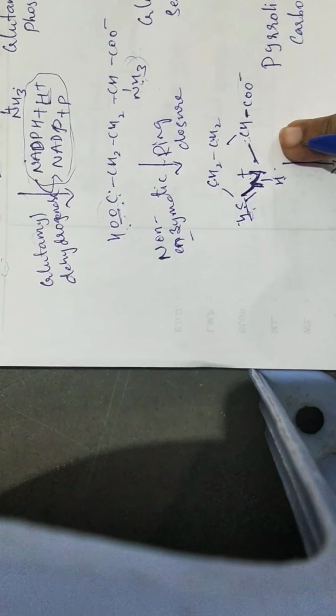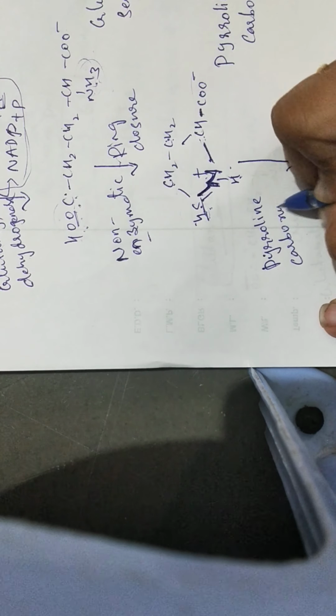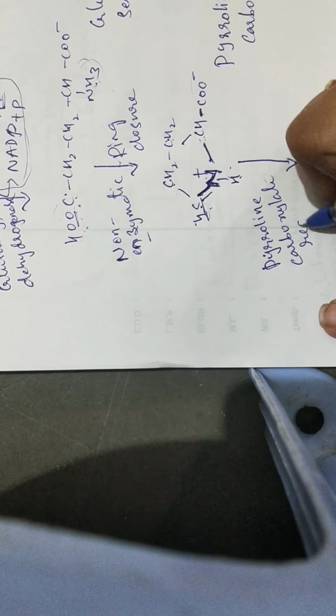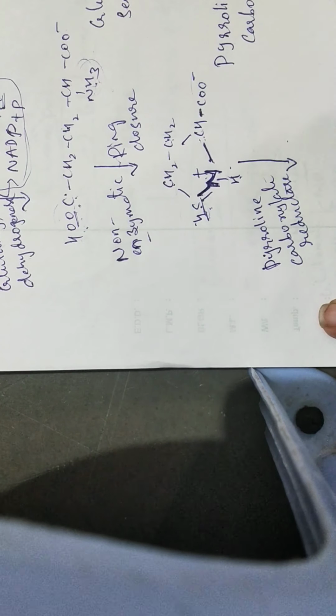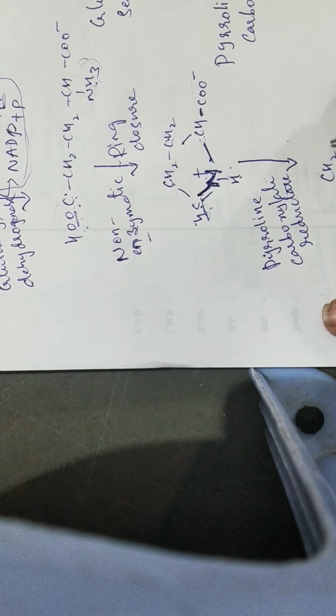So we obtain pyrroline 5 carboxylate, and in the presence of pyrroline carboxylate reductase, the final product proline is obtained. What is proline?